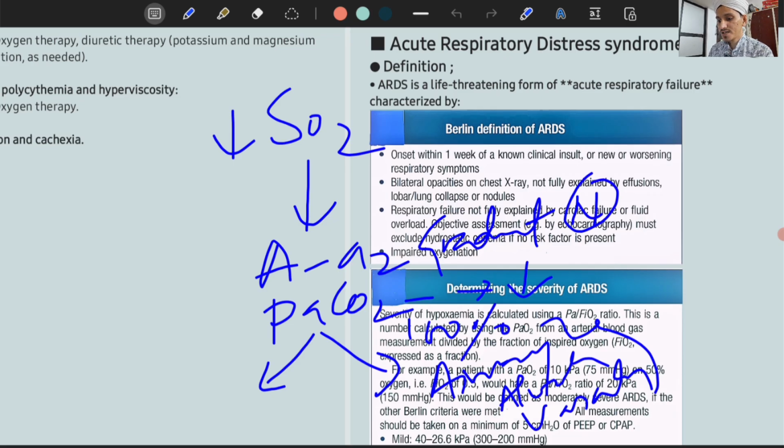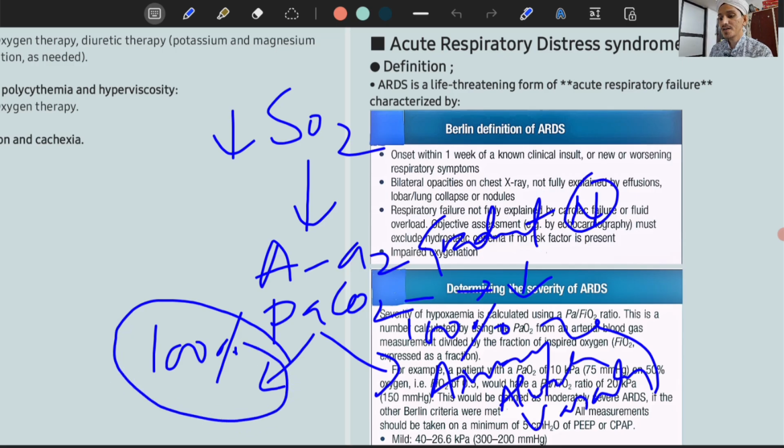But if the patient doesn't respond to 100% oxygen therapy, then we have learned that there is massive pulmonary edema. This is the case where the patient doesn't respond to 100% oxygen therapy because of very massive intrapulmonary shunts, meaning the alveoli are filled with fluid, but the blood is passing without oxygenation. So that is ARDS.